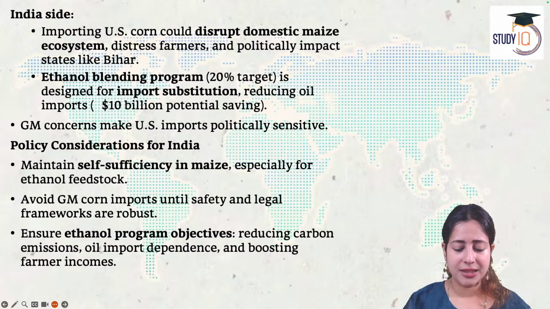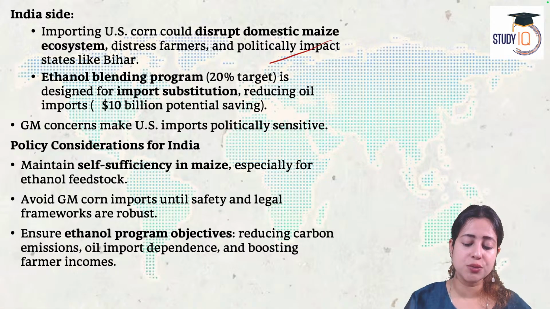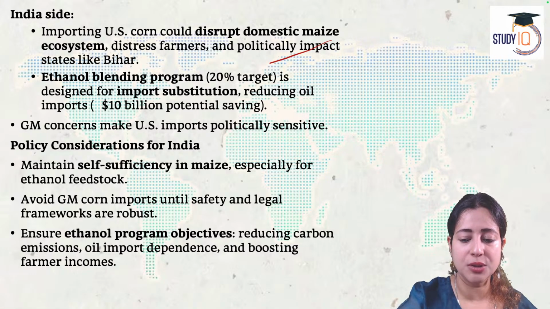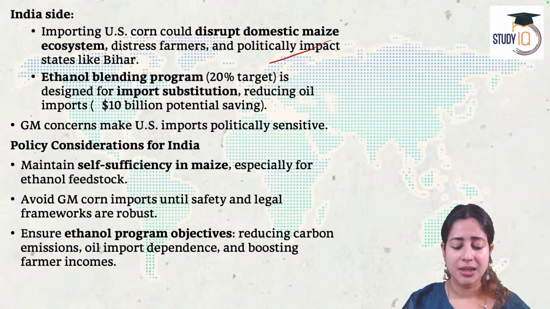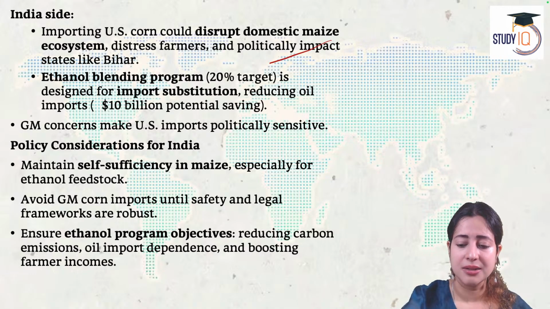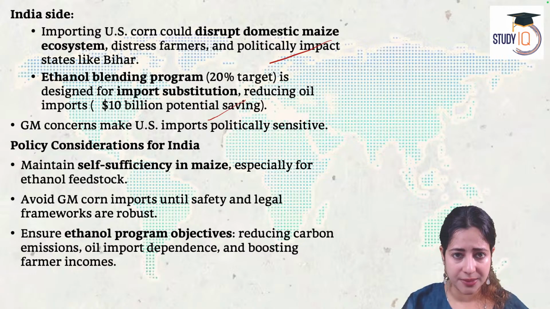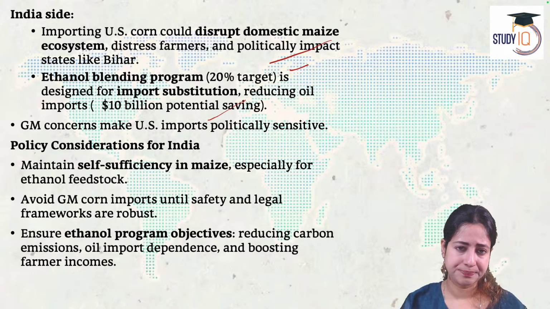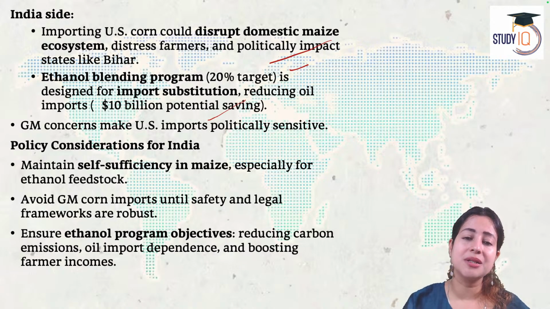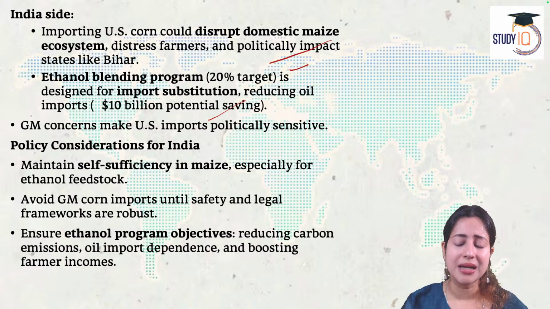It's not safe. Second, if we keep buying from America, this corn is produced at a cheaper price because that's bulk, that's mechanized, what will Indian farmers do? Their benefits will start declining because then everybody will start buying only foreign corn. It is a distress for farmers in states like Bihar that we cannot allow, that we cannot let happen. Similarly, the ethanol blending program of mixing 20% ethanol with petrol from 2025 itself. The earlier target was 25% actually. It is designed to make India Atmanirbhar. If we start importing from you, then how will we become Atmanirbhar? That is a basic thing that America is not understanding.